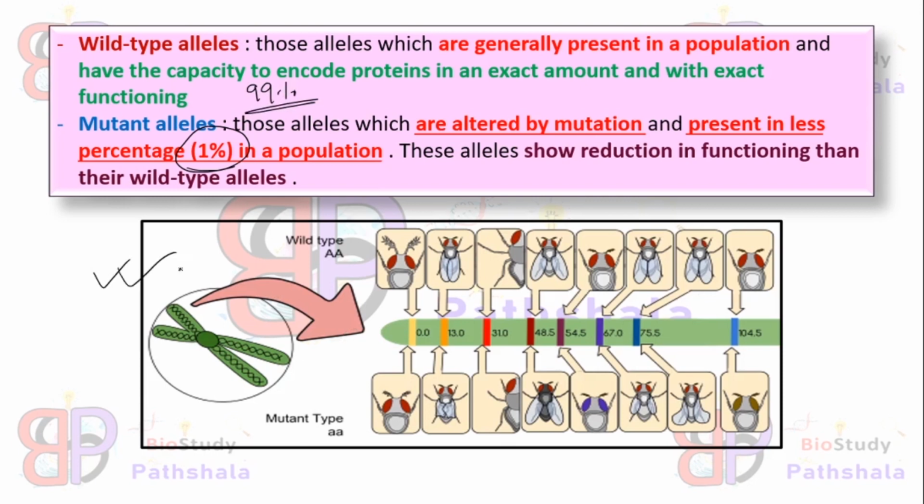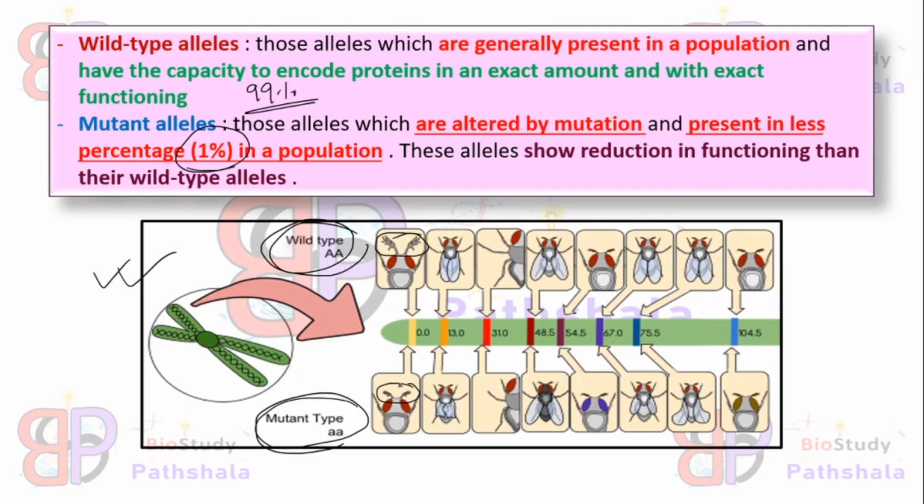In this figure, these are wild type and these are mutant. As you can see, you can also differentiate the images of wild type characteristics and mutant type characteristics. This fly shows this kind of antenna, while this fly shows a short or reduced antenna.